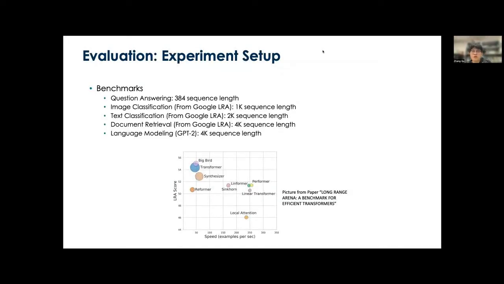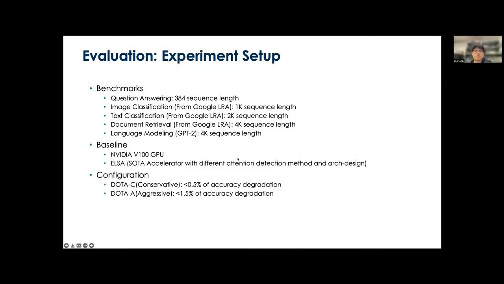For our experimental setup, we first choose several representative benchmarks with various sequence lengths ranging from 384 to 4K. We choose NVIDIA V100 GPU and ELSA as the two baselines. ELSA is the state-of-the-art accelerator that adopts a different attention detection method and a different architecture.